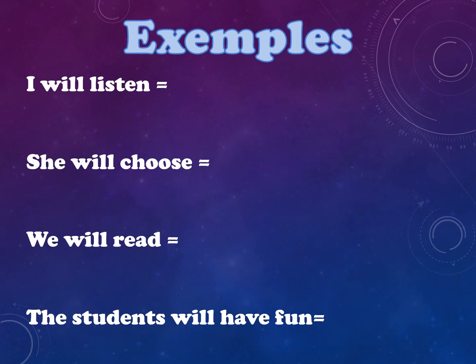So let's take some examples. I will listen. J'écouterai. The verb for to listen is écouter. I use the entire infinitive. I don't take anything off. And then I add ai, which is the ending, and I get j'écouterai.